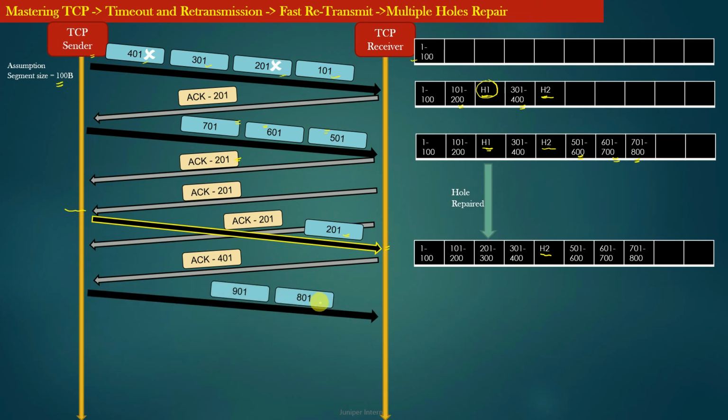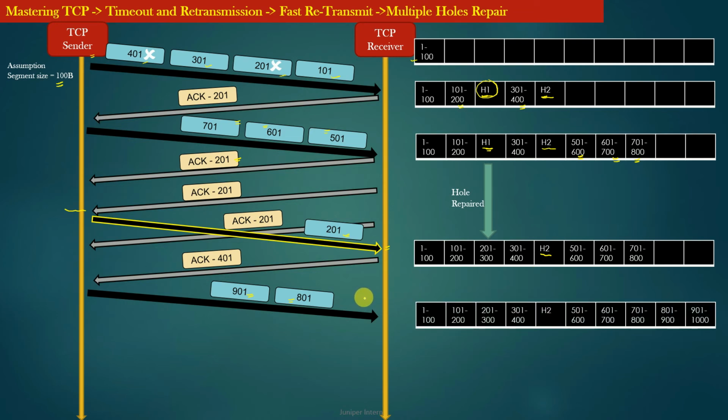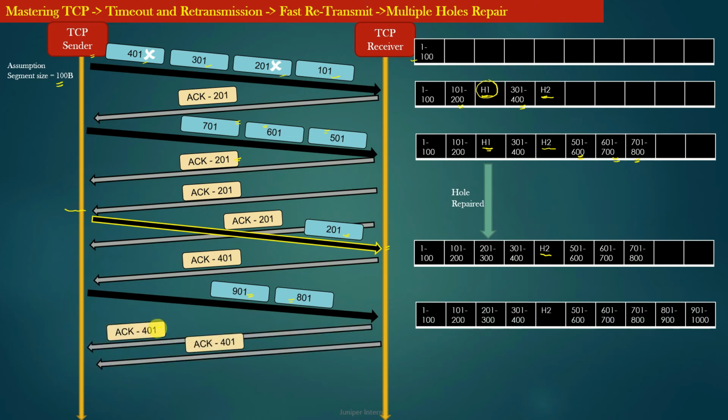When the TCP receiver receives these data segments, we already know that the TCP receiver does not like holes in its receiving buffer. So in order to repair the hole H2, it issues an acknowledgement with acknowledgement number 401, in response to the segments with sequence numbers 801 and 901.